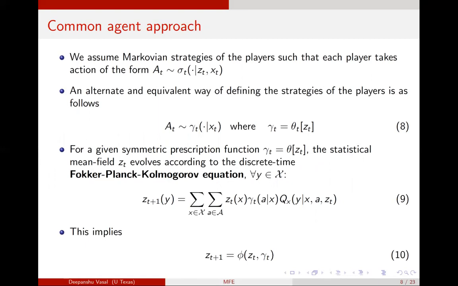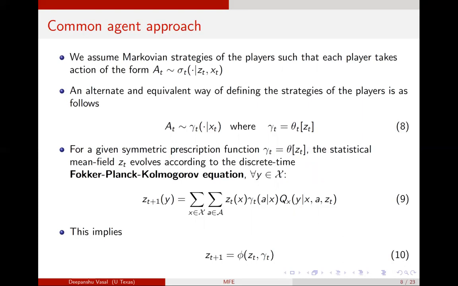Suppose there is a prescription function gamma t such that action at is taken by using this prescription function gamma t on the private state of the player xt, where the prescription function itself is derived from the mean field state zt through a policy theta t, which is given in equation number 8. And it is not too hard to see that these two formulations of the strategies are equivalent.